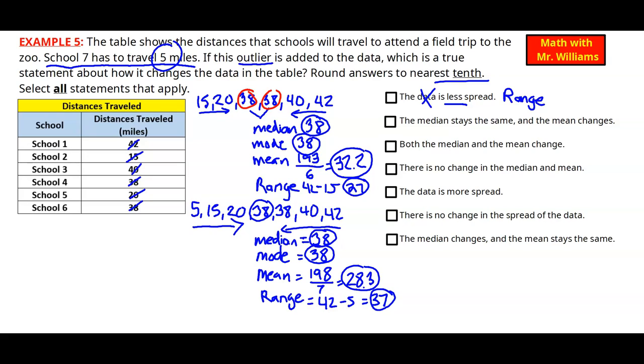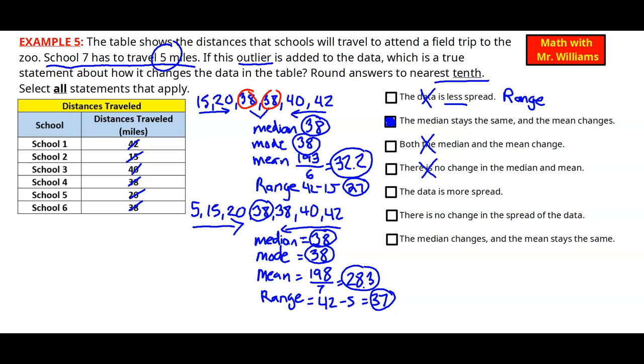All right, the median stays the same. We can see the median in the first part was 38, and the median in the second part is also 38, so that is true. The mean changes. The mean in the first part was 32.2, and it changed down to 28.3, so that is a true statement. On to 3, both the median and the mean change. Well, we proved that the median did not change, so we know this one is false. Fourth one, there is no change in the median and the mean. Well, we know the median stayed the same, but the mean changed, so this one is also false.